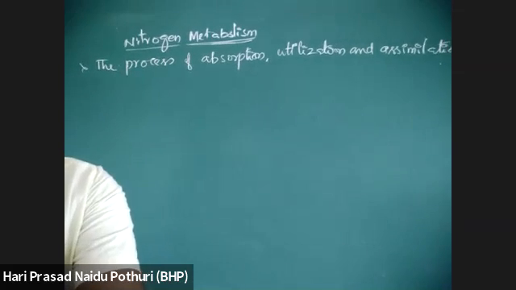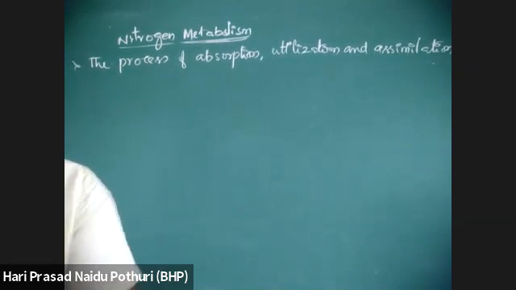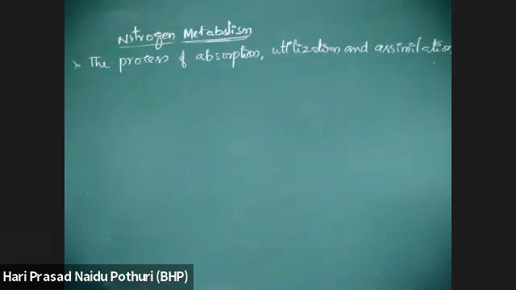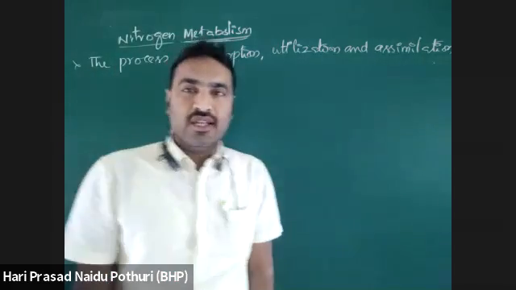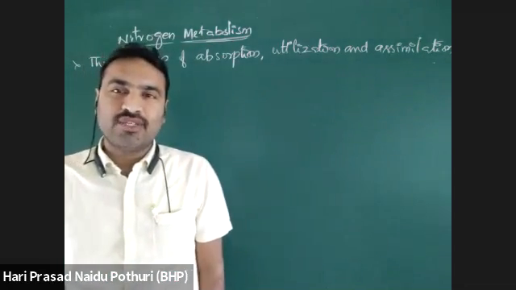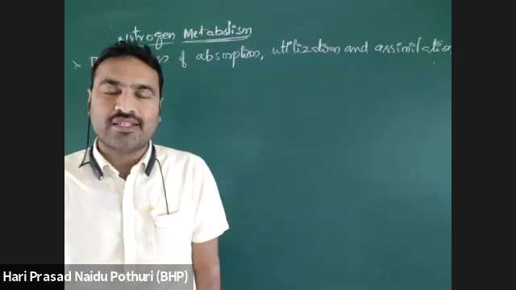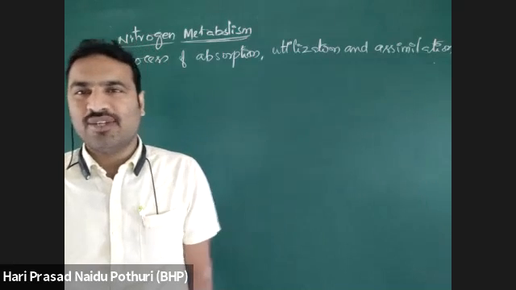Usually, if you take nitrogen assimilation, just think once that nitrogen is usually absorbed from the soil in the form of nitrate, nitrites. If it is absorbed in the form of nitrate, then it is conducted, and in various parts of the plant, the nitrate, nitrite that is available will first be converted into ammonia, then ammonia will be incorporated into biomolecules like amino acids, proteins, nucleic acids which have nitrogen.